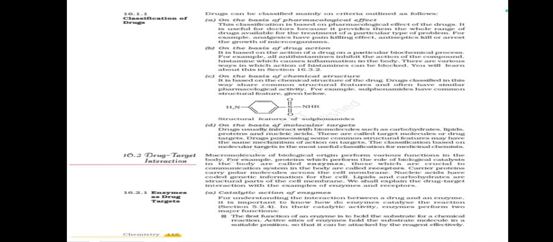Drug target interaction. Macromolecules of biological origin perform various functions in the body. For example, proteins which perform the role of biological catalysts in the body are called enzymes. Those which are crucial to carry polar molecules across the cell membrane are carrier proteins. The nucleic acids have structural parts of the cell. We shall explain how drugs interact with targets with the examples of enzymes and receptors.